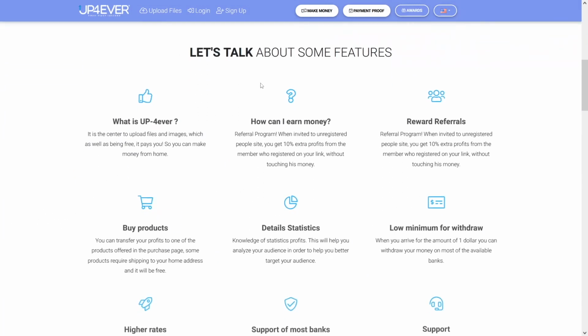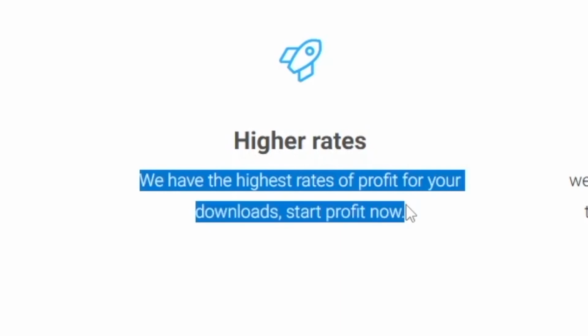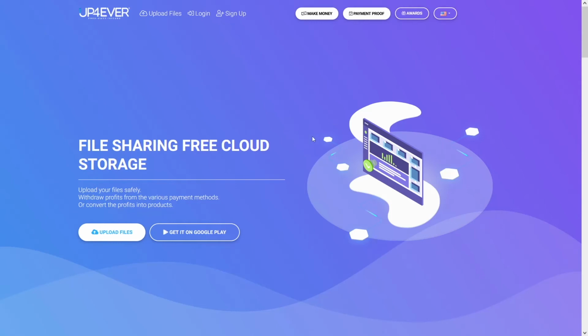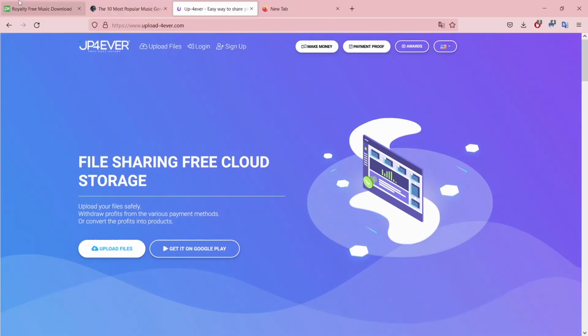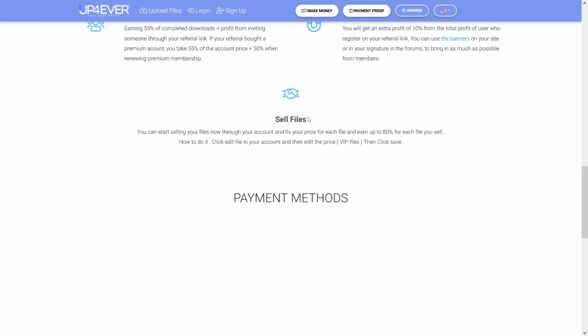You have nice features. You can see that these guys have the highest rates of profit for your downloads. You can start it right now. Just make yourself an account, upload as many of these songs as you possibly can, and then the money is yours. Now guys, you were able to see that these payment methods are varying here.